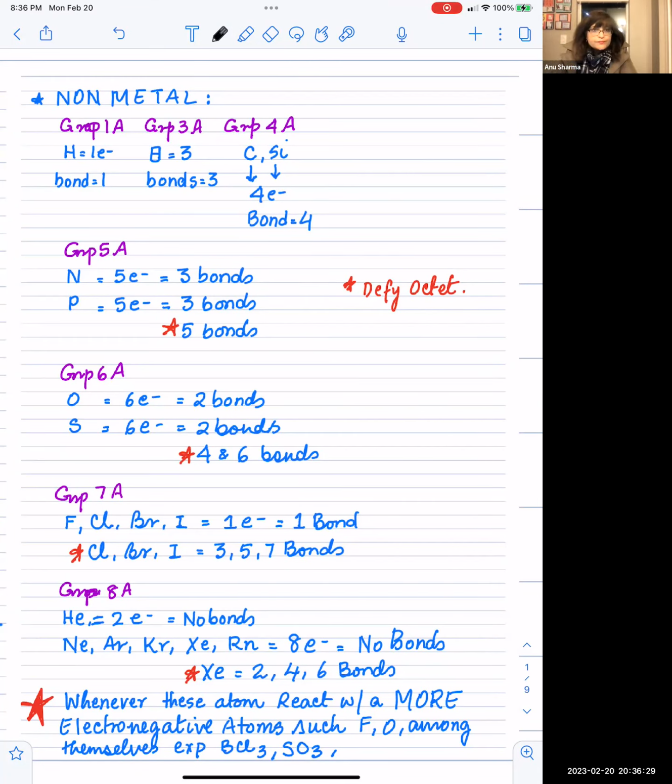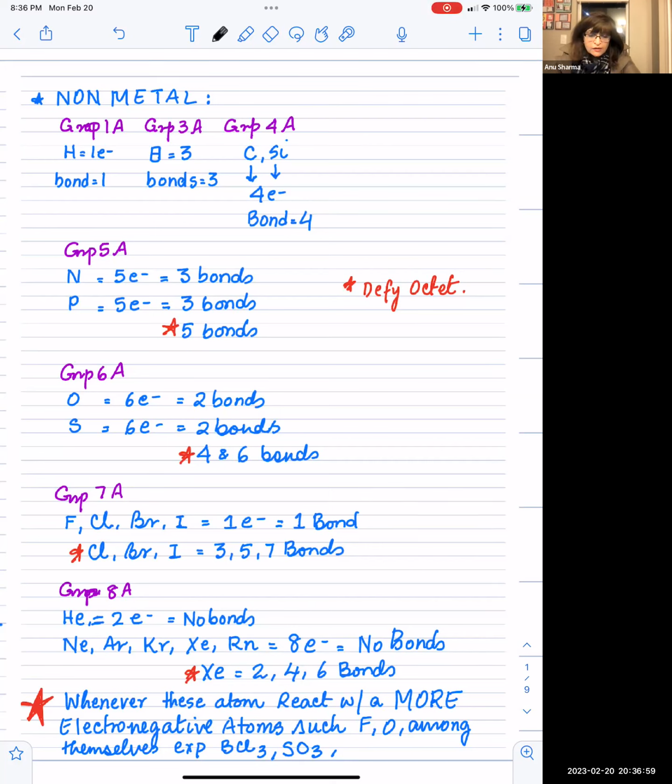So here I'm going to show you. Look at the nonmetals. In group 1A, we have hydrogen. Hydrogen has one valence electron, so yes, it is going to form one bond. Even when it is sharing the electrons, it can only form one bond. When it gives away one electron, it forms a +1 charge. But when it's sharing, there is no charge formation.